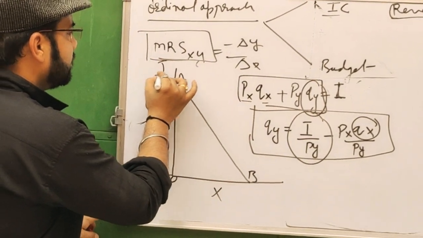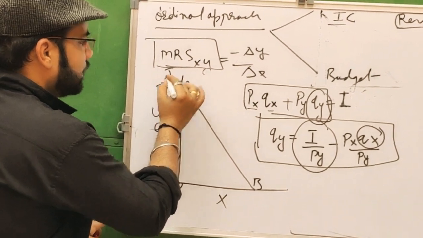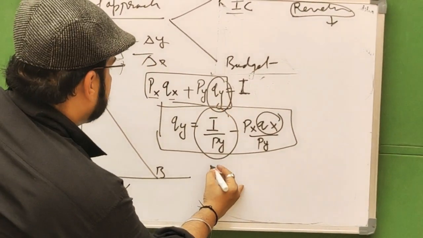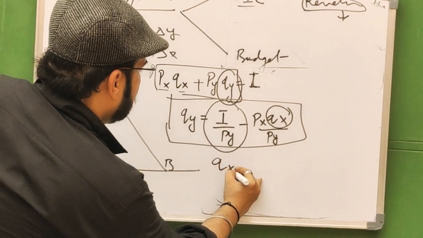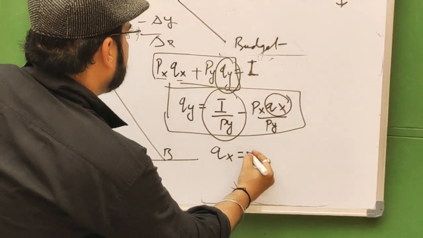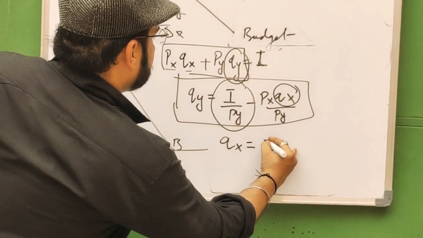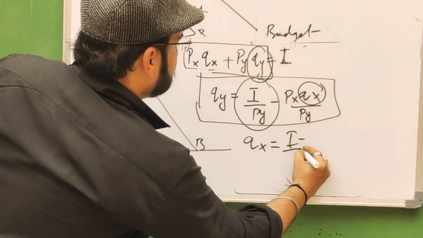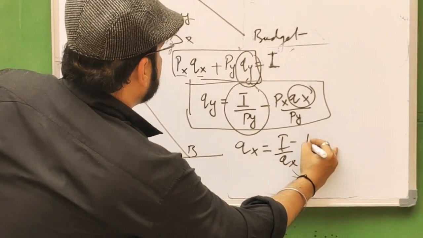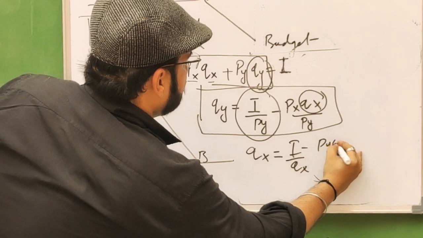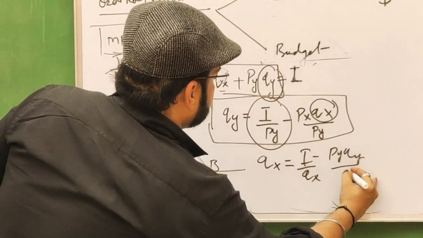So here I by Py. We can change this equation. If we want to measure Qx, it equals I minus Py Qy, divided by Px.